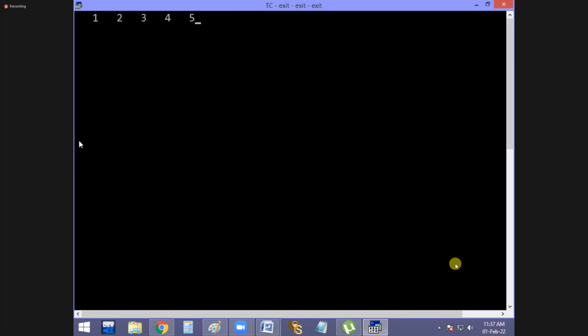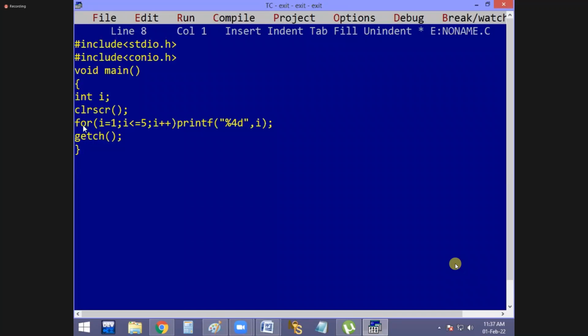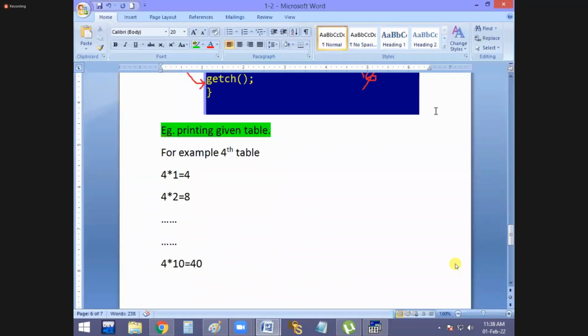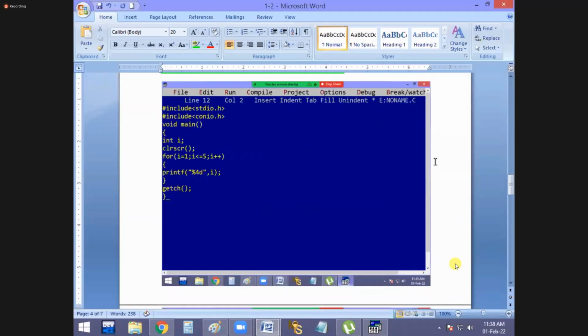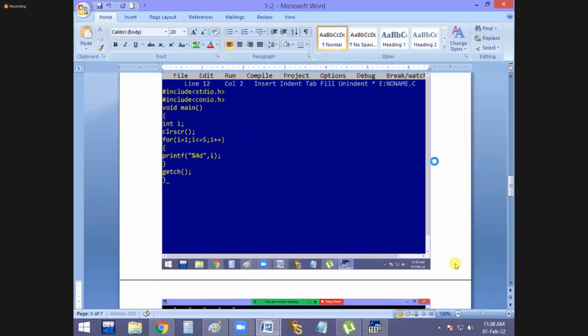Same answer again. Okay. That means we can finish the total for loop in a single line, or single statement also. Yes, but the answer is same to same. You are getting the same answer. Both are giving the same answer, guys.